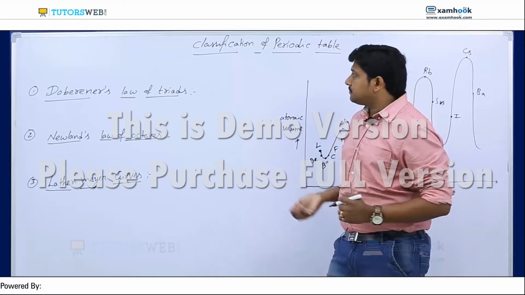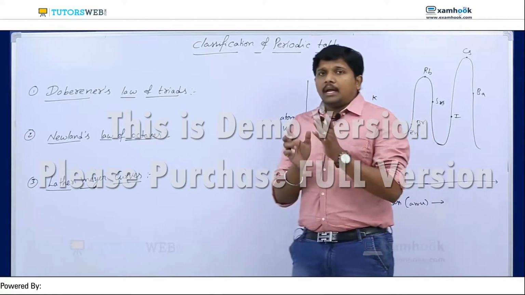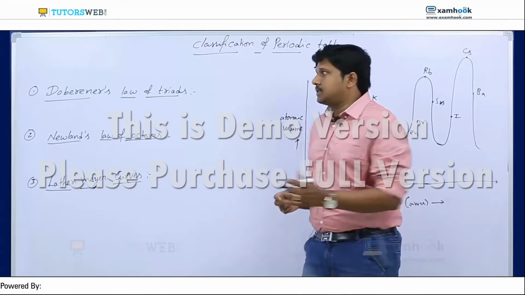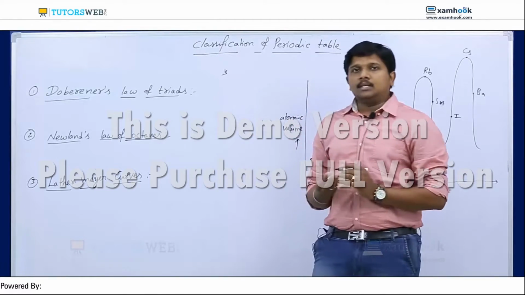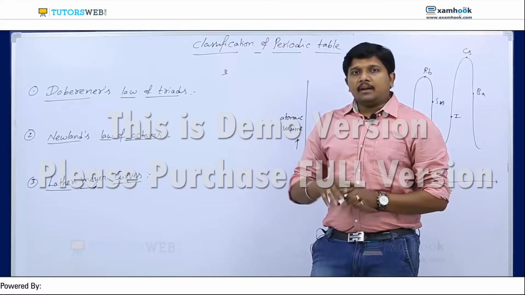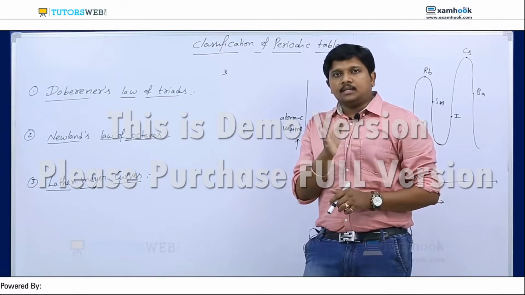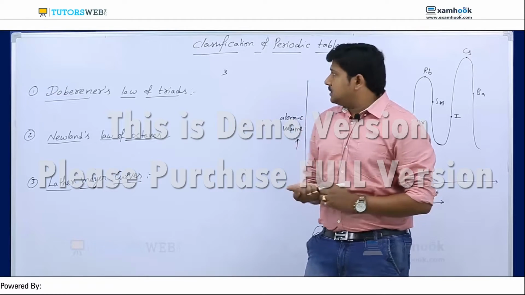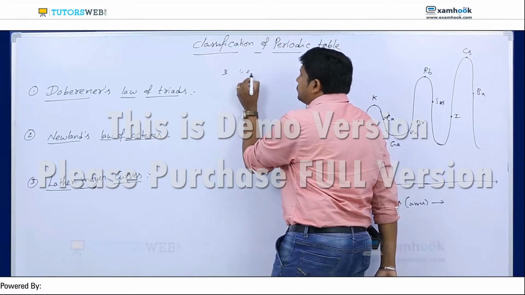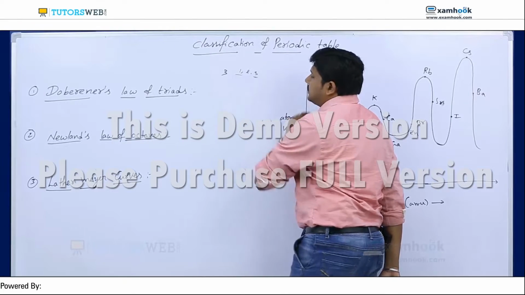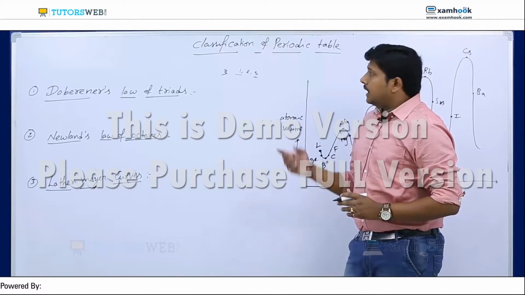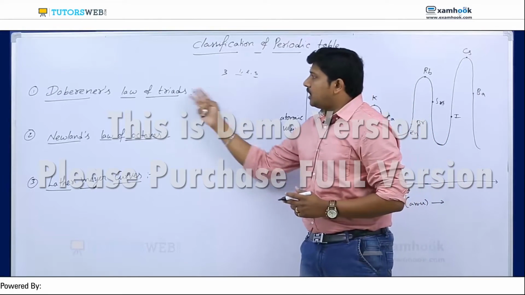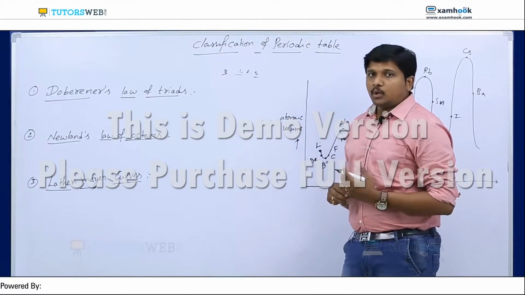If I take, for example, three elements, the average of the masses of the first and third element is equal to the mass of the middle element. That means if I take elements 1, 2, 3, and the average of 1 plus 3 is equal to the mass of the second element, then these three elements belong to one group, he proposed. I will show you with one example.